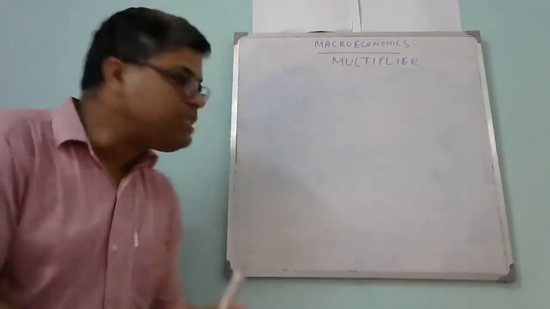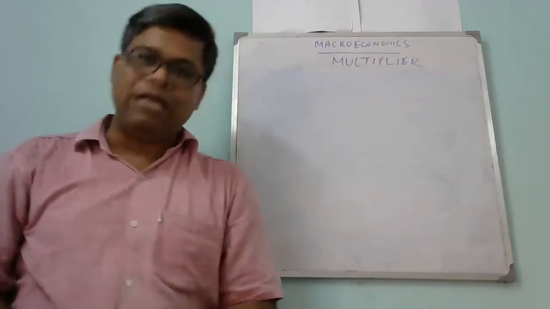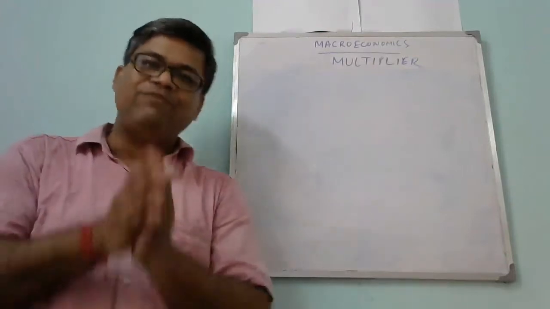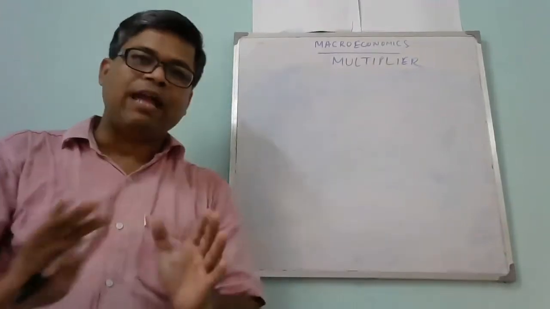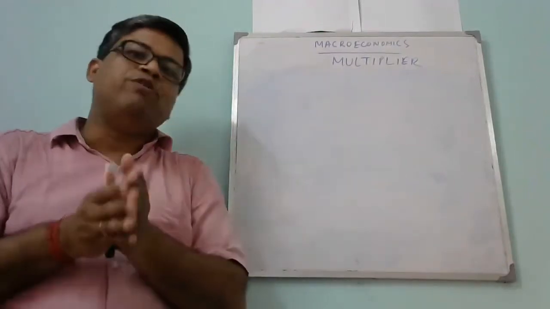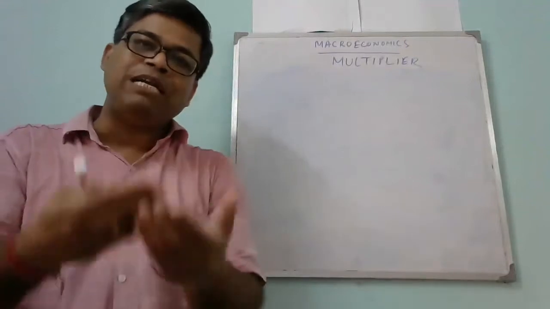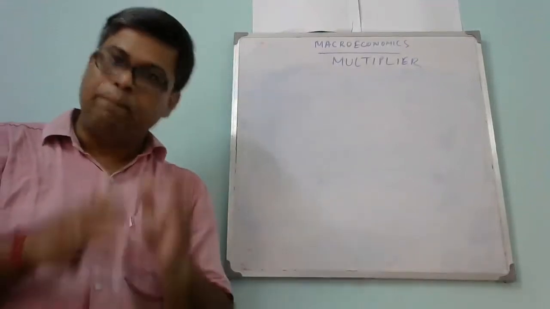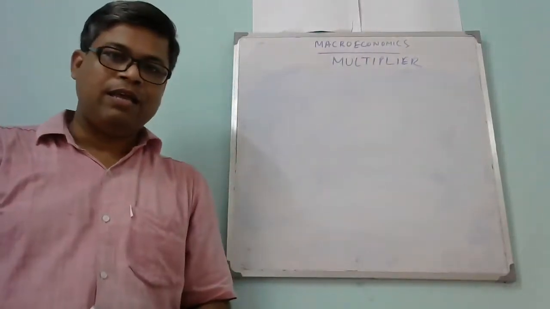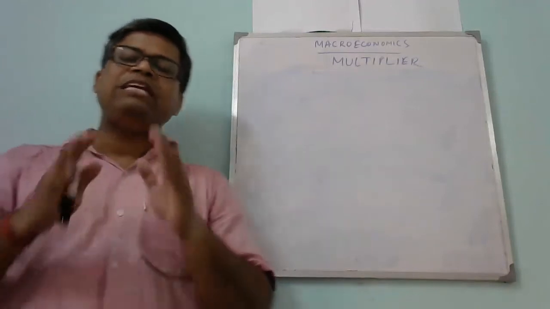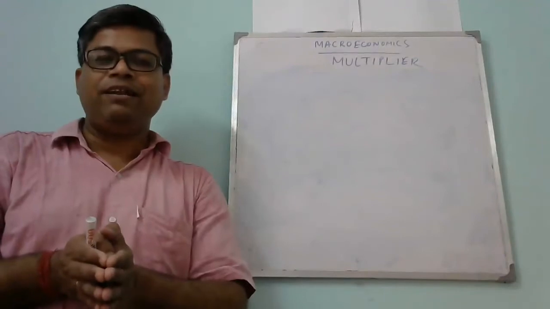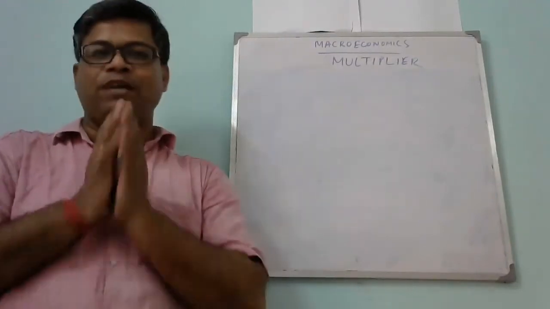Here, I shall be giving a very general definition of the multiplier. Once you understand this general definition, you can write down all types of multiplier on your own. In most of the books, they have defined the investment multiplier as the multiplier. But the investment multiplier is just one kind of multiplier. Other than that, there are different types of multipliers. So first of all, we should understand the general definition of the multiplier.